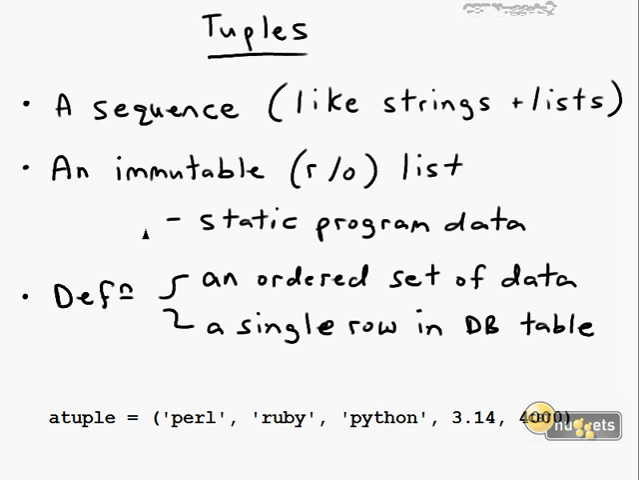Regardless of pronunciation, let's jump down to the third bullet point and define what a tuple is. A tuple in Python is an ordered set of data. This is a very generic definition because tuples exist outside of Python. In fact, my first introduction to this word was the second official general definition, where in relational database theory, a tuple is a single row in a database table.